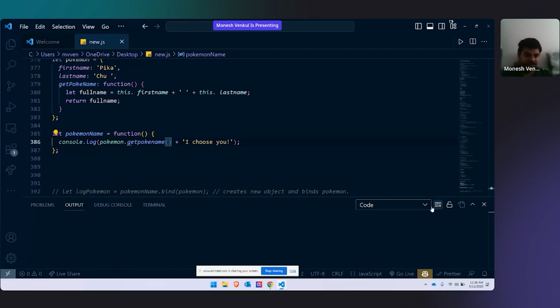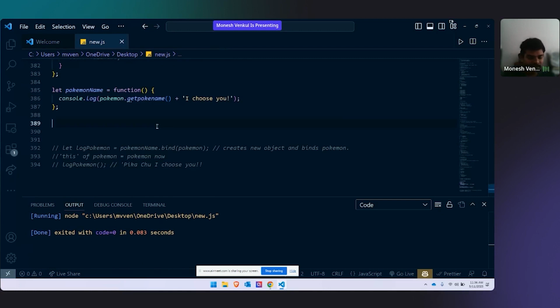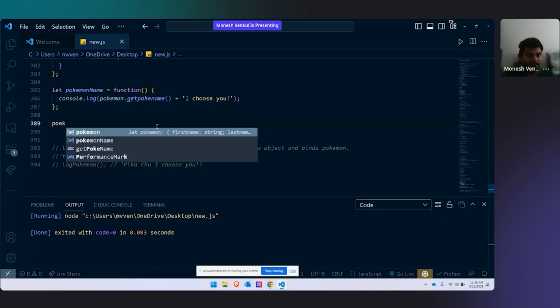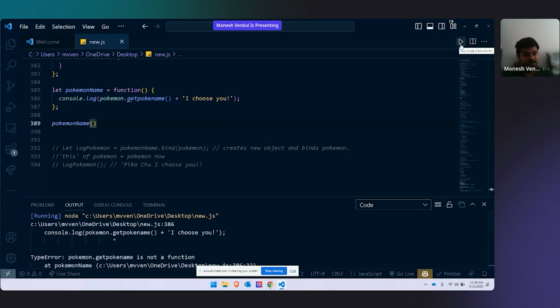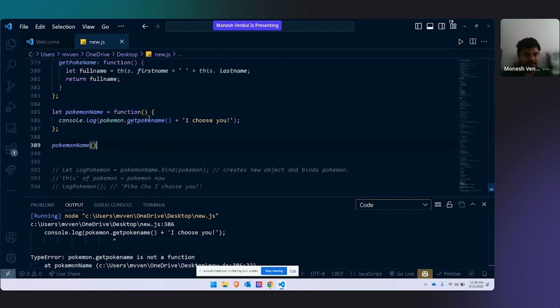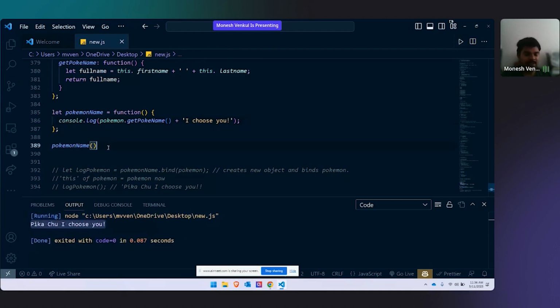Okay, but there is a problem with it. Oh, Pokemon is removed. Like, this output will be coming, but there is a problem. Oh, it's not even taking. Get poke name. Oh, let me once check the name. It has to take. That's why. Okay, that's correct. Yeah, the output is coming. Well and good. But still, there is a problem.